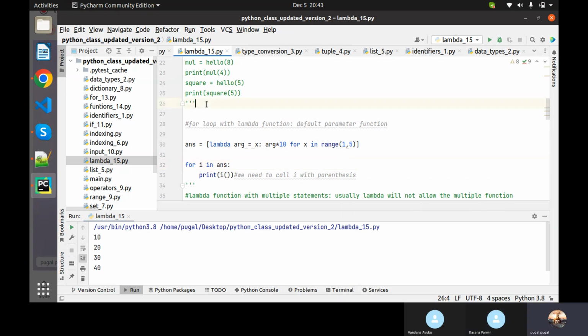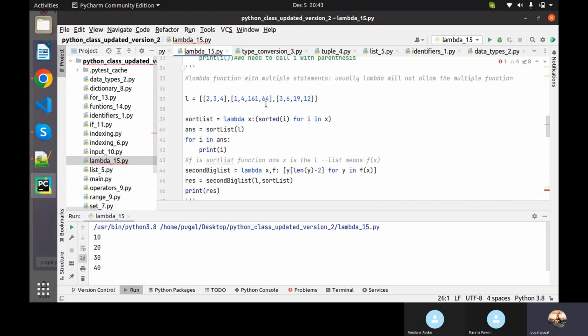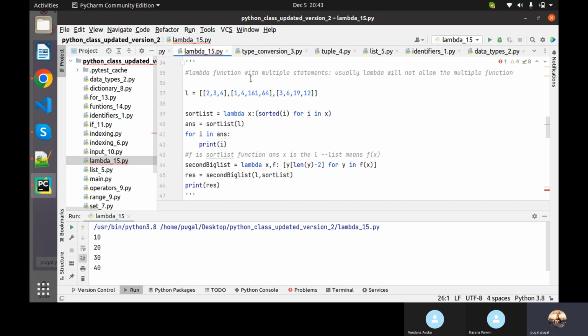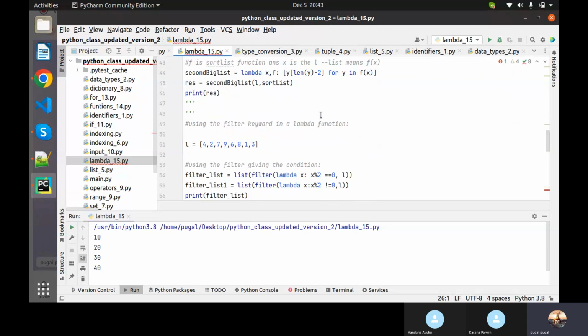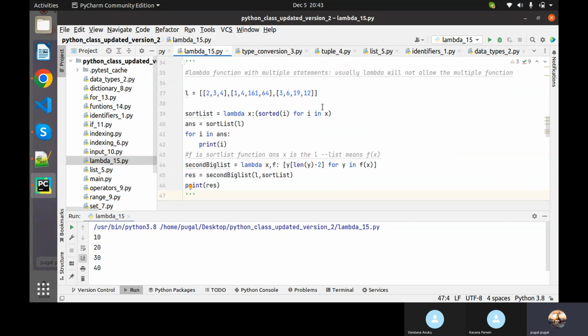Okay. And following that, here we have a nested list. Okay, so nested list, here we are going to use some lambda function. So what this will do, let's see. Okay, so we have a nested list. We are first of all sorting the list.